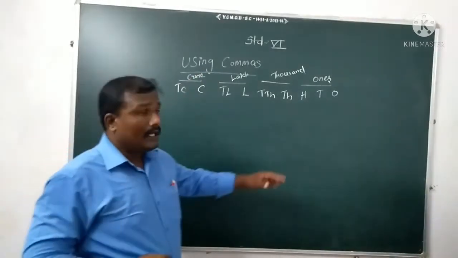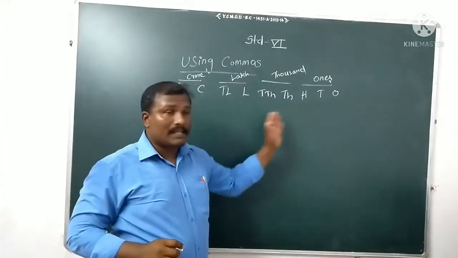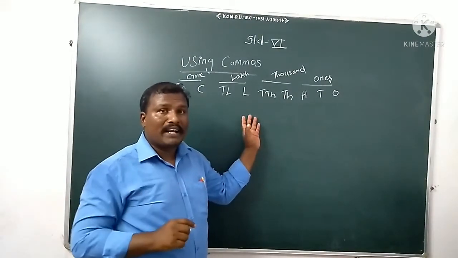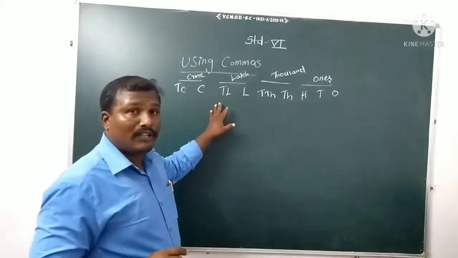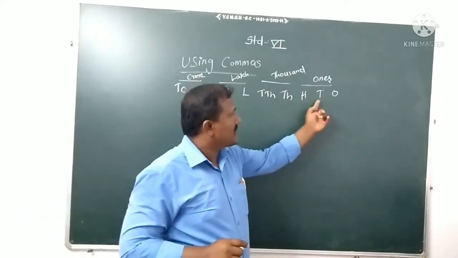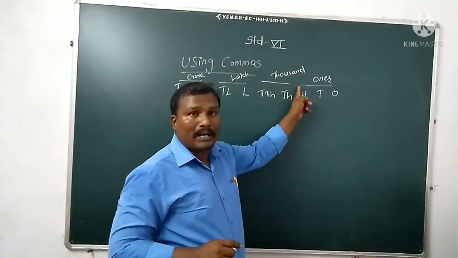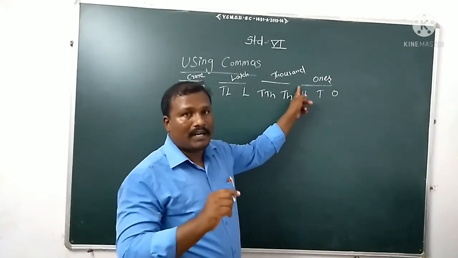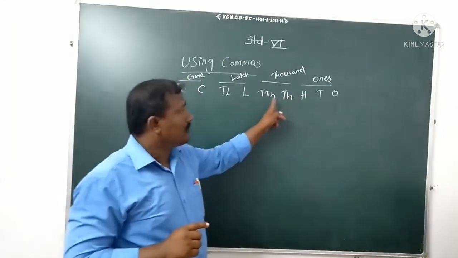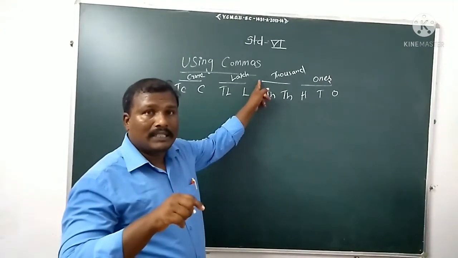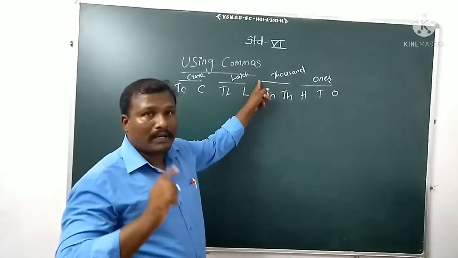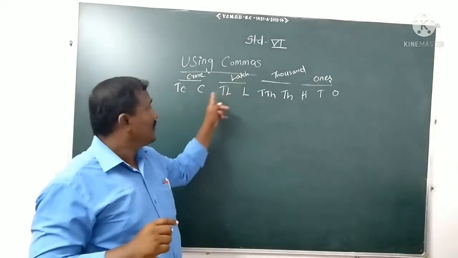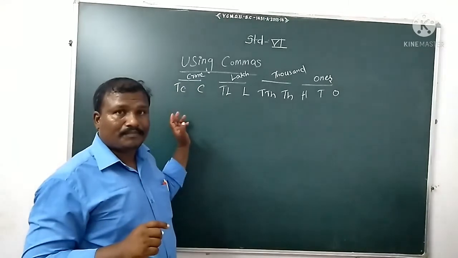So let me show some example numbers of how to put a period or comma. This is the Indian place value chart. Ones, tens, hundreds: we have to put one comma. That comma is the ones period, ones comma or period. Okay. Then thousands, ten thousands: we have to put one more comma. That place is called the thousands place. Okay. Then lakh, ten lakh is the lakhs place. Then crore, ten crore is the crore place.